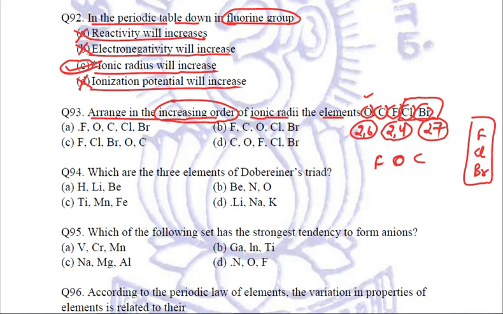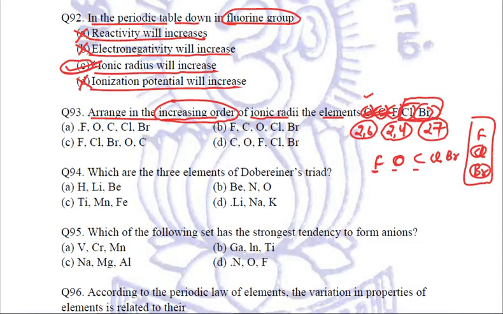Obviously, chlorine and bromine will have a bigger atomic size, right? So first of all, as per the period, we will consider fluorine, then oxygen, then carbon. And now all the elements of the periods are over. We are coming to the group part. Then we will have chlorine and bromine.